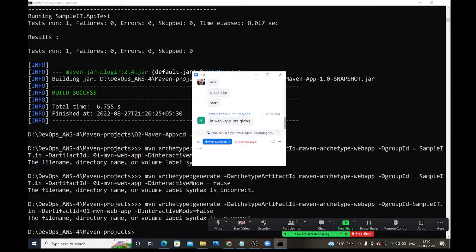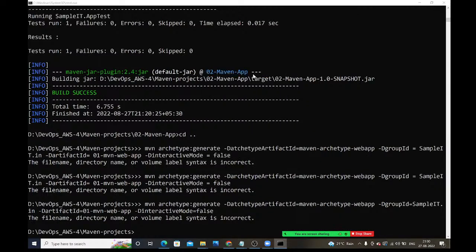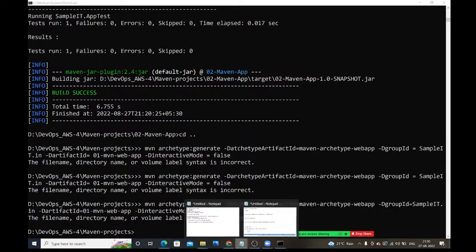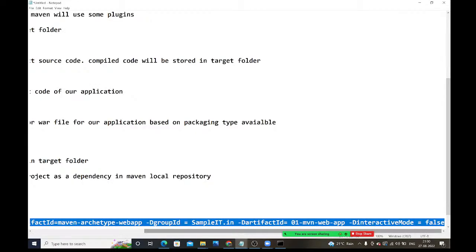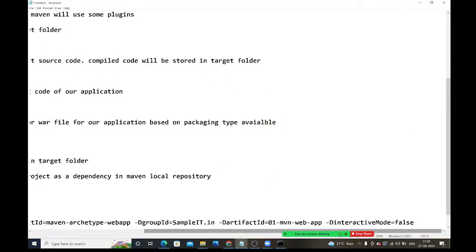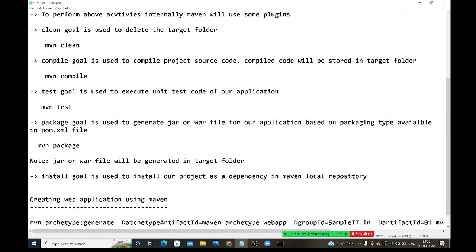In web app we are giving in. Oh, what I have given here, web app. This one is correct only. Like this only we need to give web app. Let me take this, open our notepad. I'm going to paste here. So let me take it into multiple lines, then we will get to know clearly.